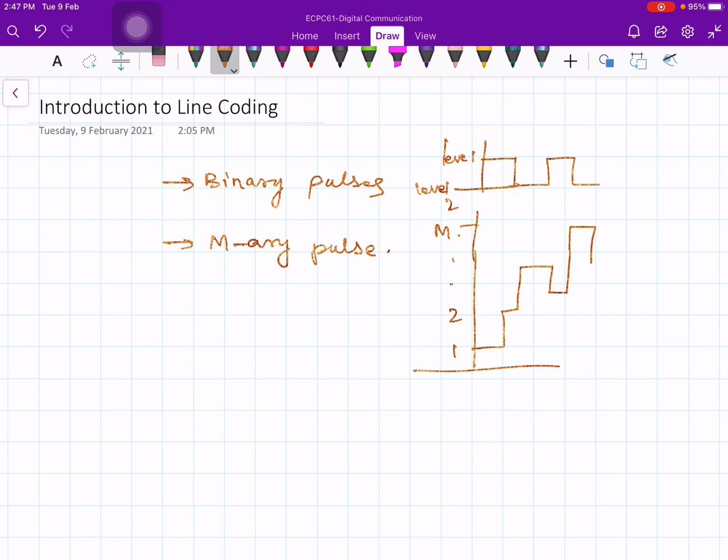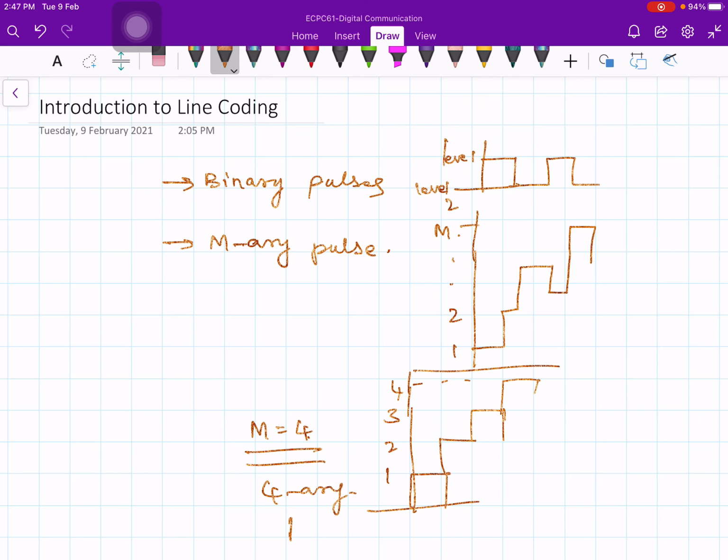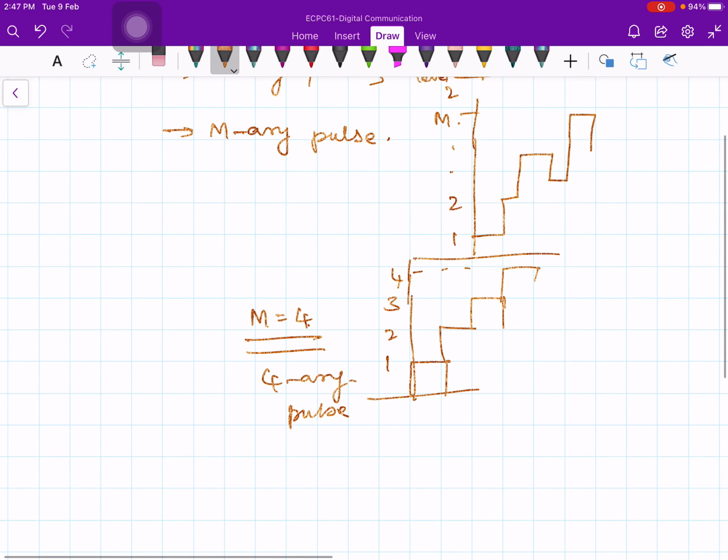For example, if you take M equal to 4, then you will be having 4 levels of pulses. This is one level. Maybe you can have one more height, maybe one more level. So level 1, level 2, level 3 and level 4. So 4-ary pulses. So either we will use binary pulses or M-ary pulses, which are used to represent the digital information.